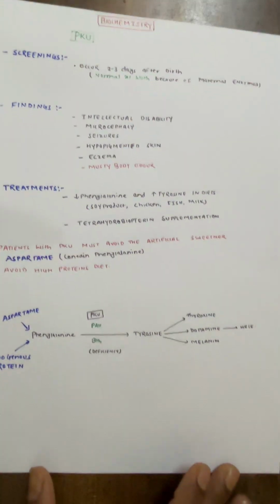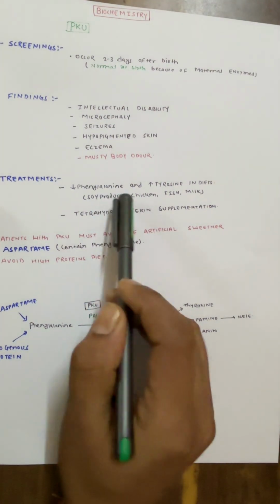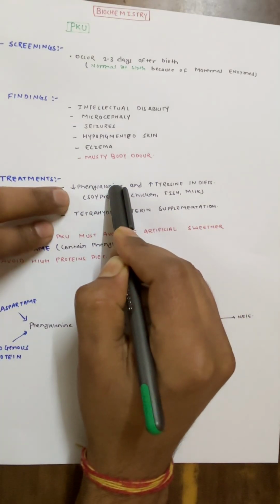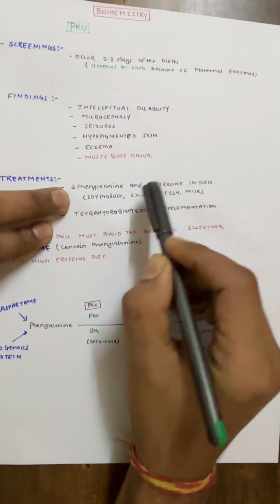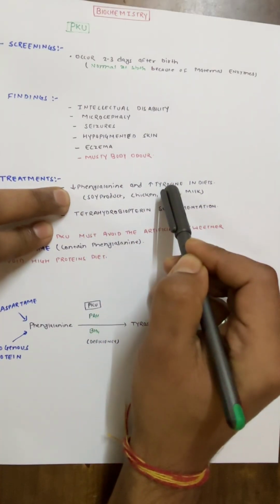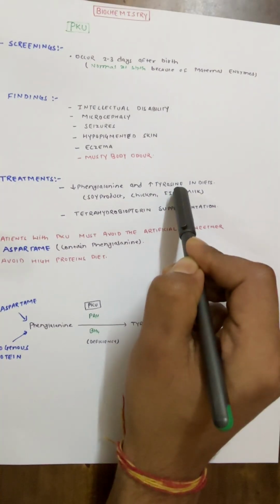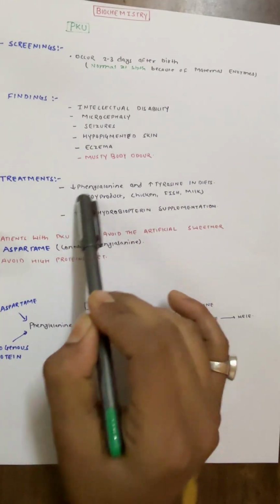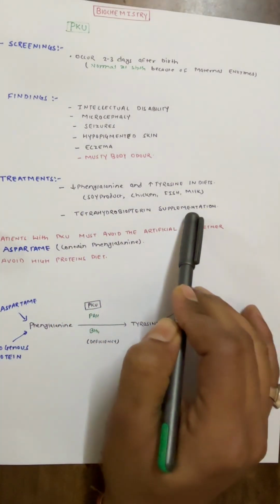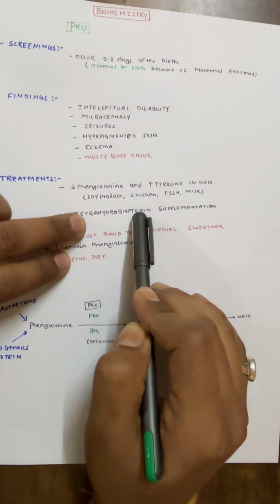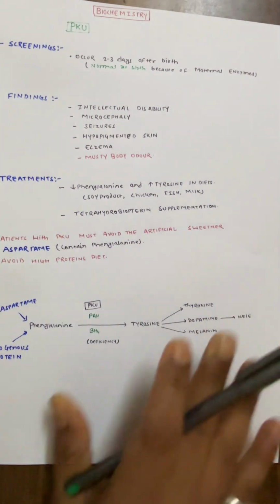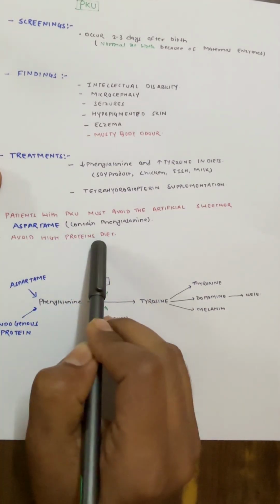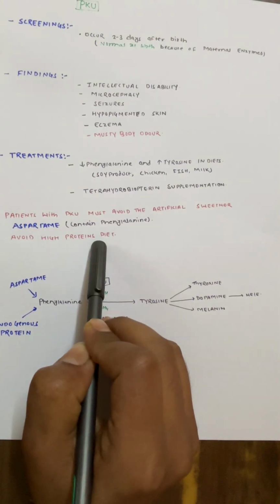Now how will we treat these patients? There is already more phenylalanine in the body, so the first thing is to decrease phenylalanine in the diet. The second thing is that we don't have enough tyrosine because phenylalanine is not getting converted to tyrosine, so we need to increase tyrosine in the diet, like soya products, chicken, fish and milk. Then if there is tetrahydrobiopterin deficiency, we supplement BH4. One very important thing: always avoid a high protein diet, because that will increase the phenylalanine level.